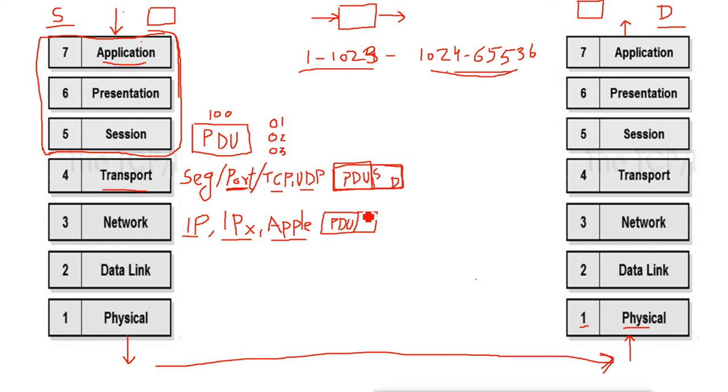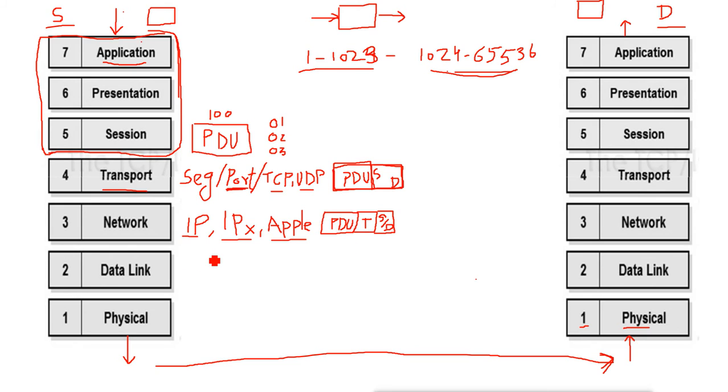It adds one more header into the data on the network layer with the information about the network addresses, like source address and destination address and other information. After adding the header for the network layer, the data will be forwarded to the data link layer.